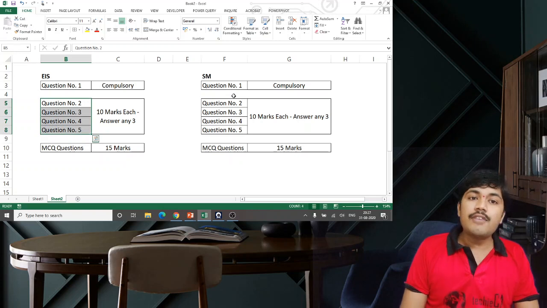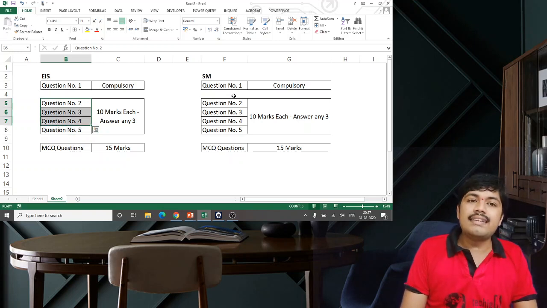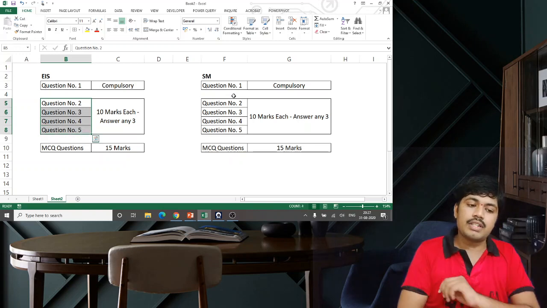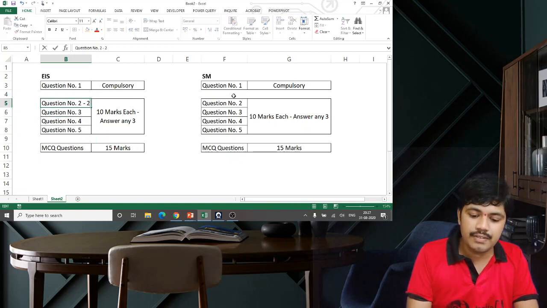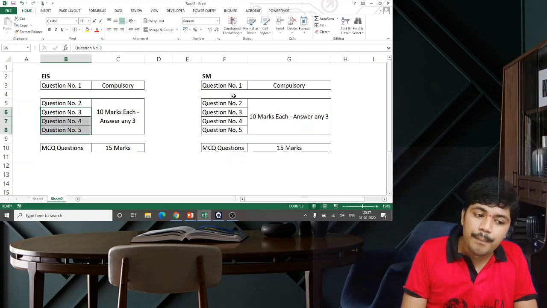Then out of the next four questions, you can write any three. Any three you can choose and write. Each question will usually have 2 or 3 sub questions. For example, the second question will have 2A, 2B, sometimes 2 sub questions, sometimes 3. You need not worry about it, but you have to write 3 questions out of these 4 for sure.